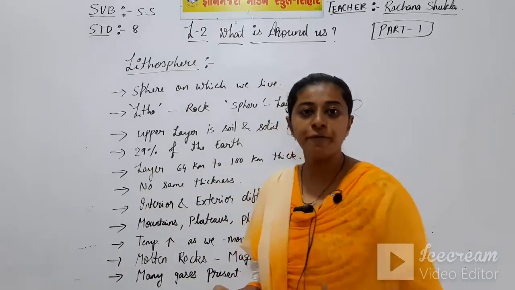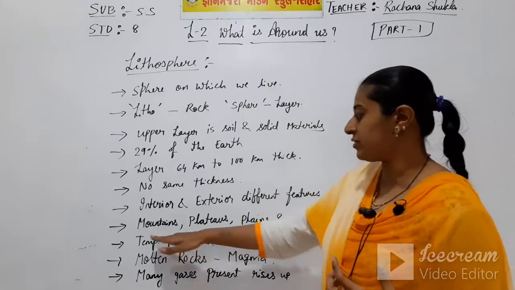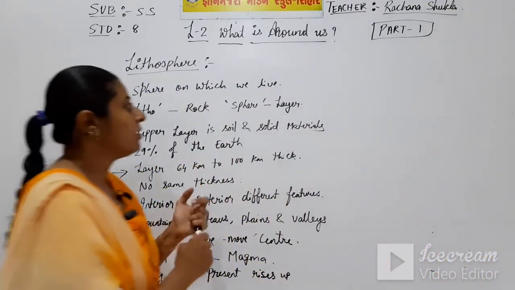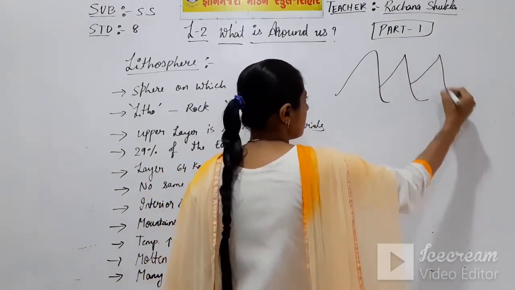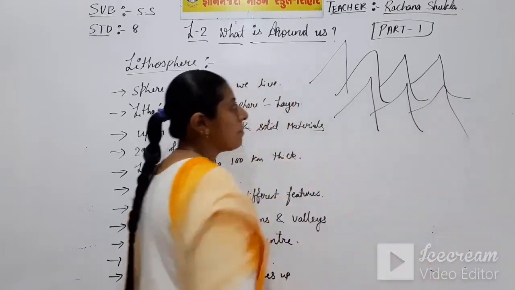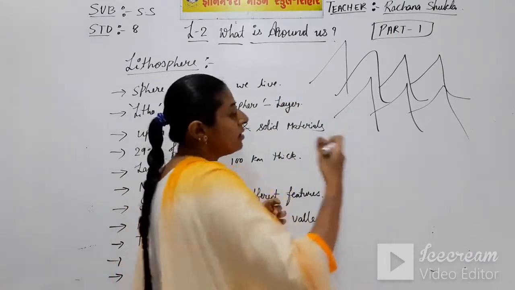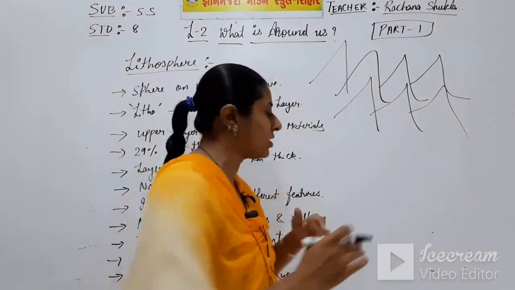We have very high mountains. I will show you what are mountains. These are the mountains. Then come the plateaus. Plateaus are bigger than plains and smaller than mountains.